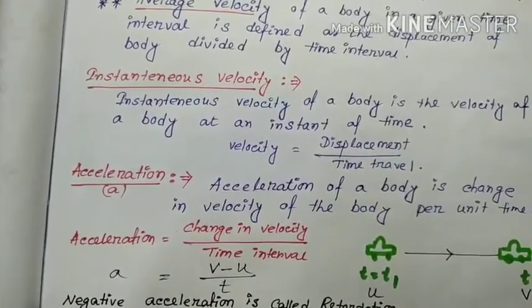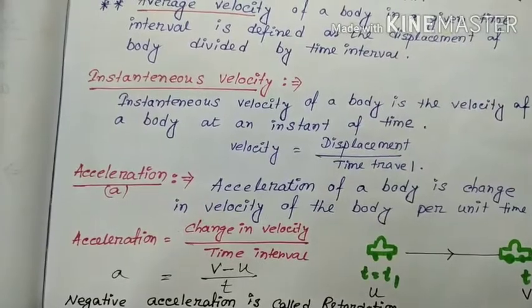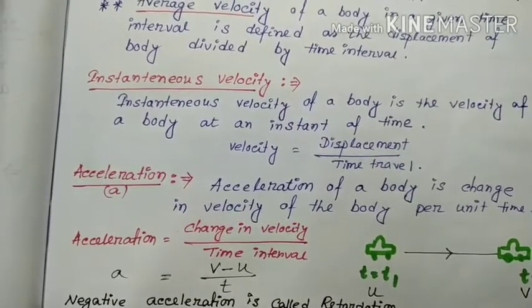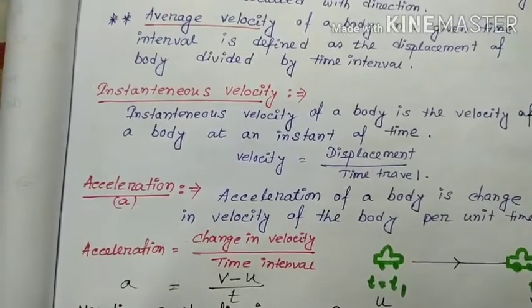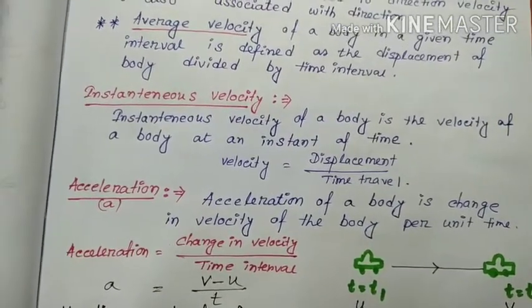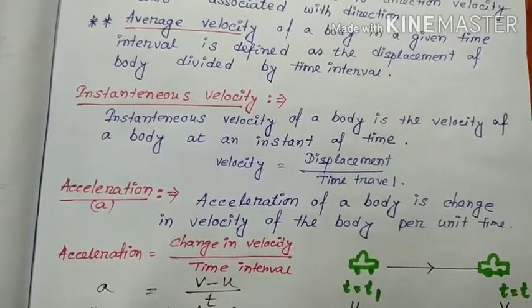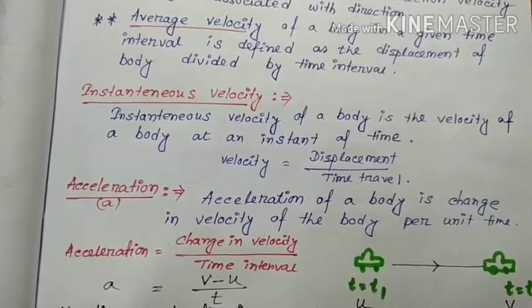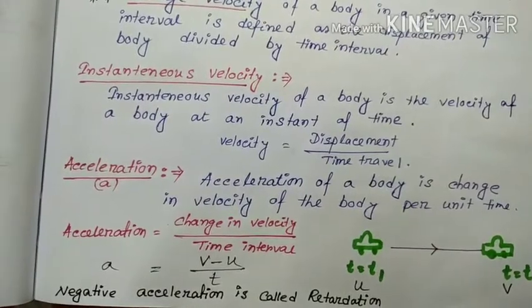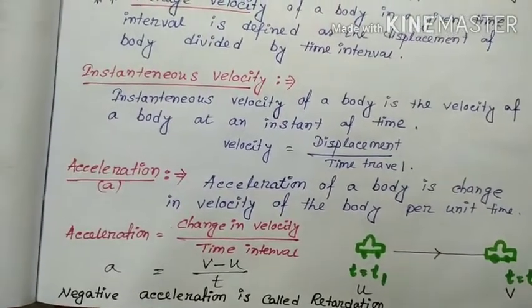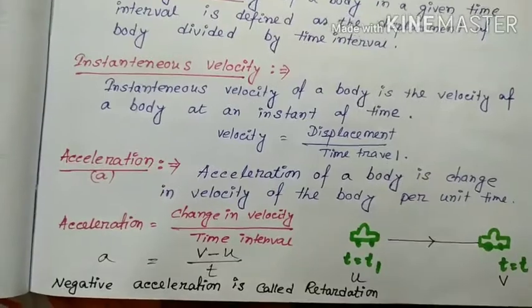Acceleration: when a body is continuously moving at an increasing speed, it is called acceleration. Acceleration of a body is the change in velocity of the body per unit time. Acceleration is generally denoted by a. A for acceleration, change in velocity by time interval.